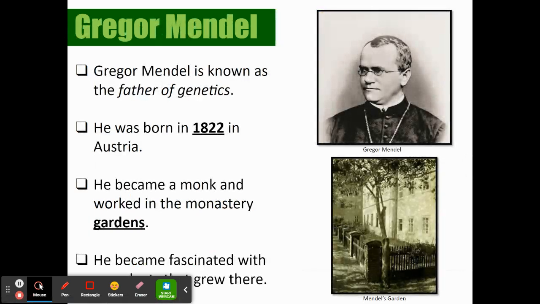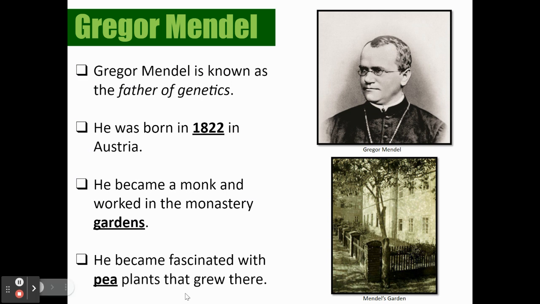All right. So the guy that kind of cracked the code with this, that gets the credit, is Gregor Mendel. He's known as the father of genetics. He was born in Austria in the 1800s. He became a monk, started playing around in the gardens, and he was really fascinated by pea plants.